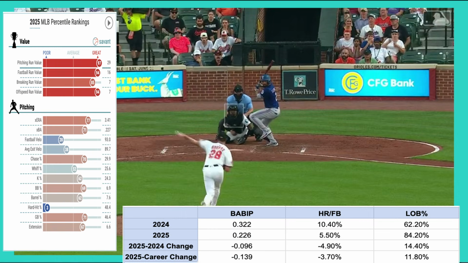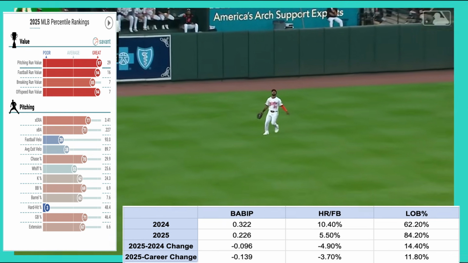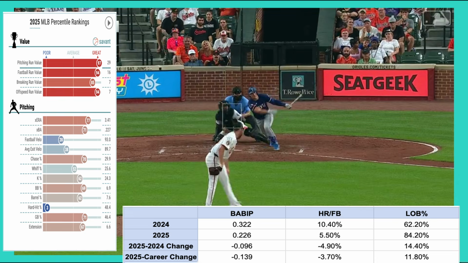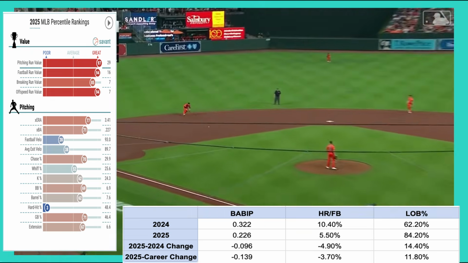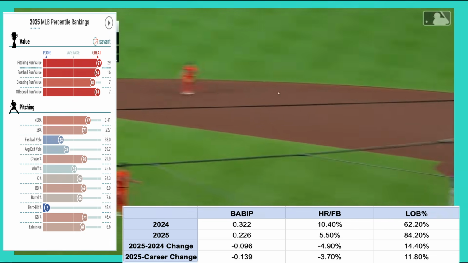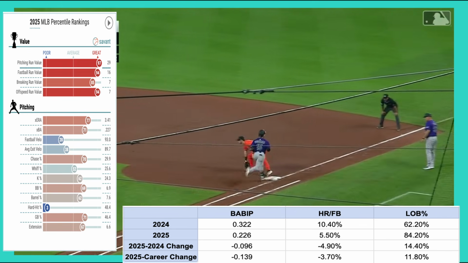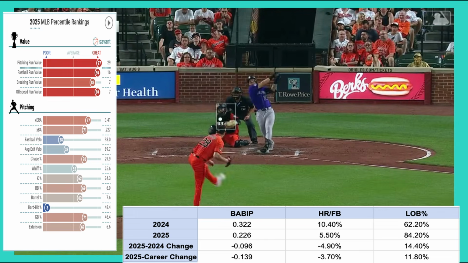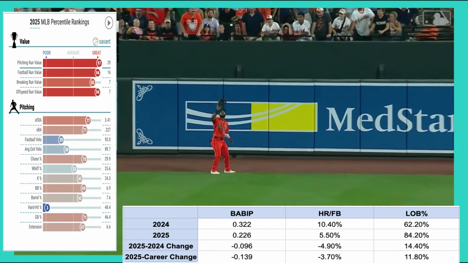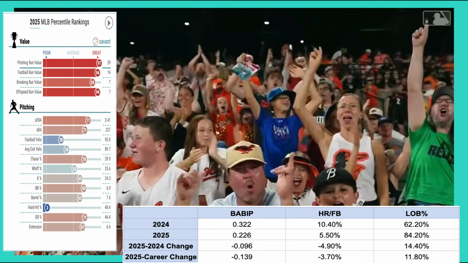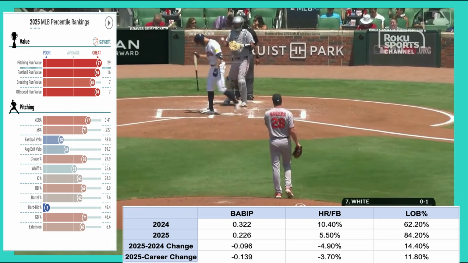But alongside those legitimate gains, Rogers also benefited from massive improvements in all 3 of the volatile metrics we just discussed. His BABIP against dropped 96 points year-on-year to .226, and sat a full 139 points below his career average. This occurred despite allowing a hard hit rate above 48%, which ranked in the 3rd percentile among MLB pitchers. His home run to fly ball ratio fell by 4.9 percentage points to 5.5%, his second lowest mark ever, and nearly 4 points below his career norm.